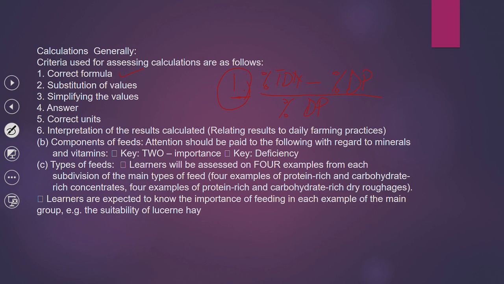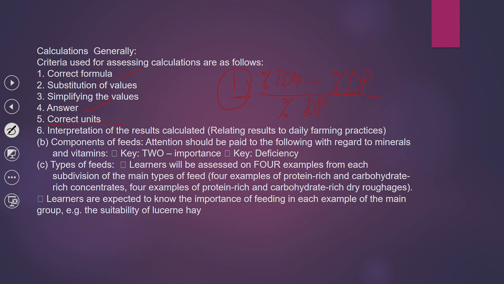It's a simple substitution of values. Step 3, you simplify those values. After you have substituted, you just simplify the values. Then there is a mark for the correct answer. Now the 5th mark is the mark for the correct units.